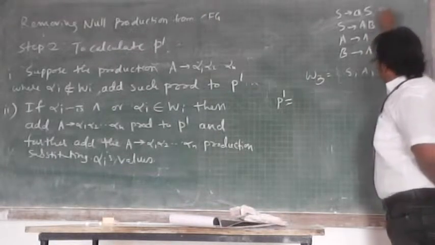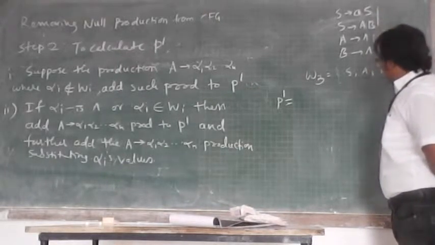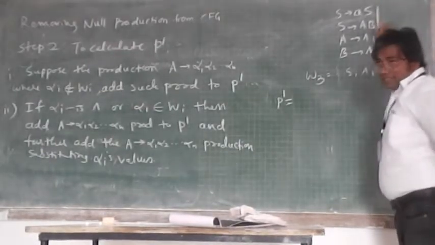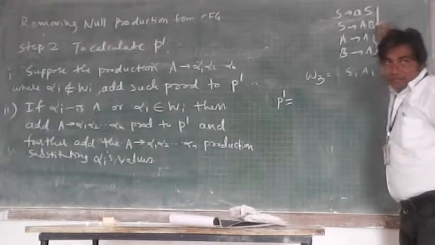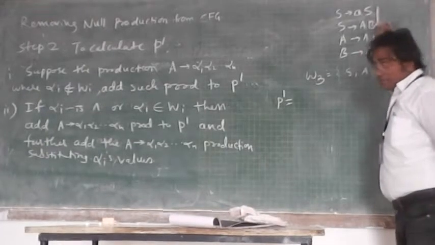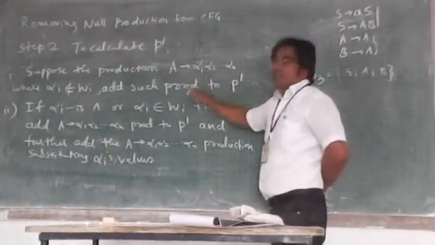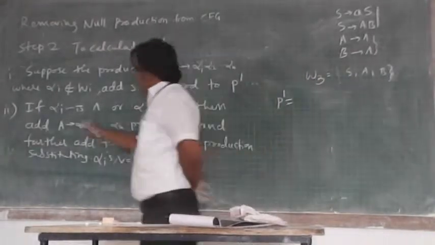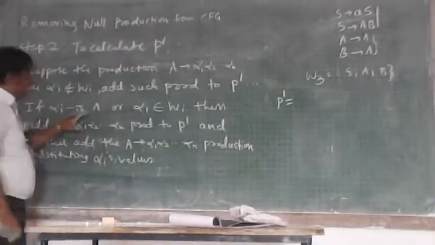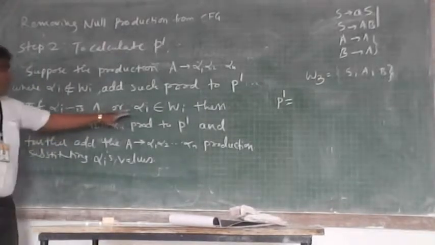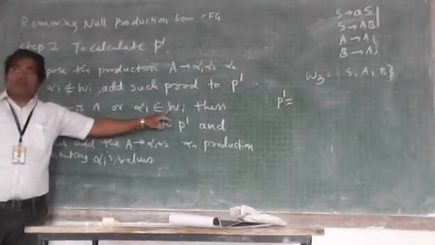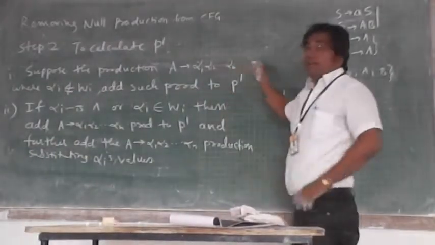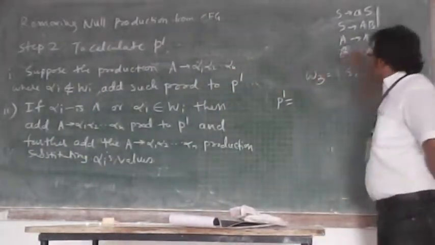Since these two are nullable, these two we want to remove. In these two productions, I find that there are no nullable variables. There are nullable variables in the others, that is why the first condition fails. Go to the second condition. If alpha i is null or alpha i belongs to W3, here we check whether the right hand side of the production has a nullable variable.